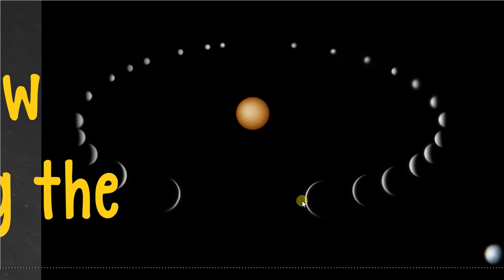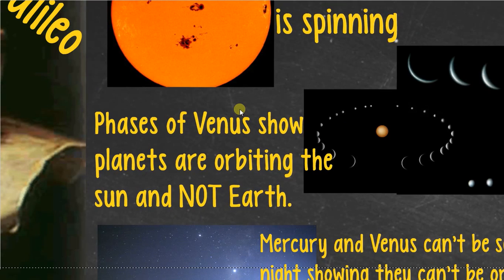The light kind of helps tell us where it is relative to us, but what's changing here is the size of Venus. These are actual photographs that were taken and then put in this diagram, not to scale at all. But the phases of Venus show Venus is so big here. And then watch, as it moves in its phases, it gets tiny. It gets really, really small. It does this because it's not orbiting us. It's orbiting something else. It's orbiting the central star in our solar system. So the phases of Venus show the planets are orbiting the sun and not Earth.